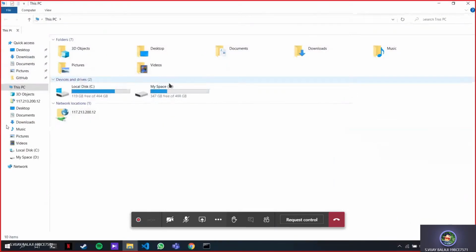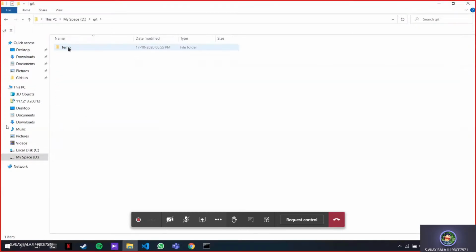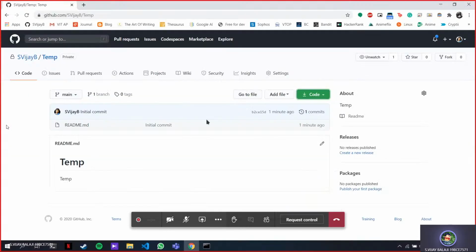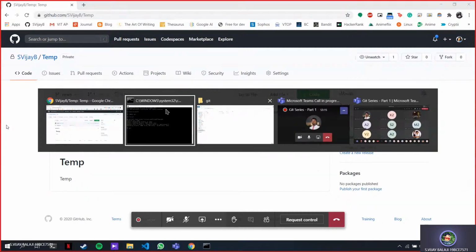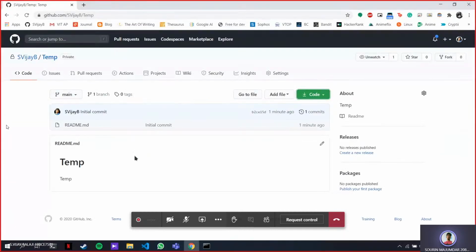If you want me to show it, you can see it. I have this temp folder here, right? This temp is basically this repository, right? Open temp. This way we can copy an entire repository from another cloud account, another user, in GitHub, right? Yeah, you can. That is the power of open source.